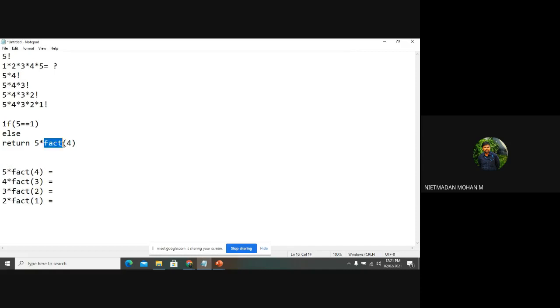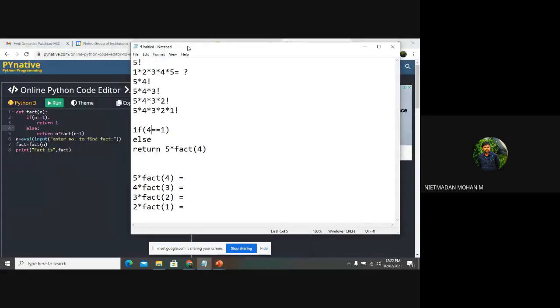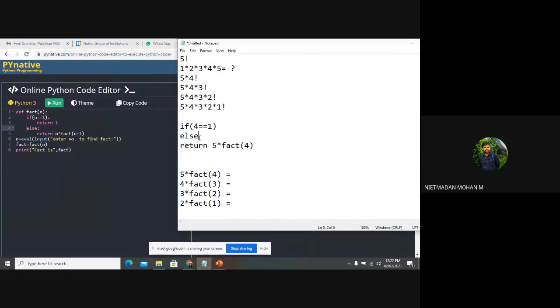And again, this function fact of 4 has been called, and now the if statement will check 4 is equal to 1, the condition will be false, sir. So the else statement will be executed.